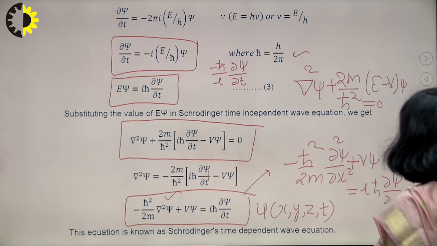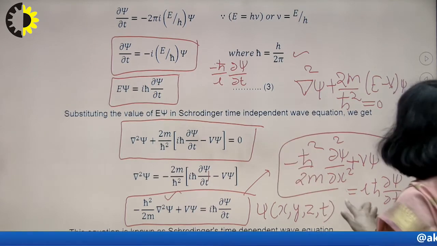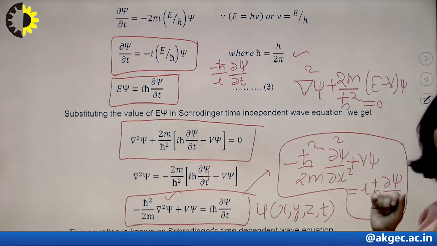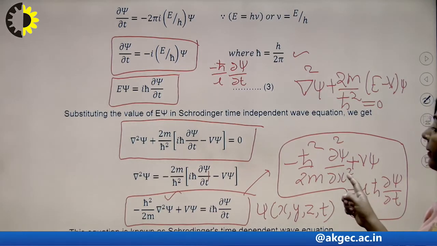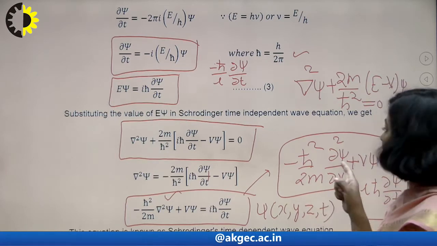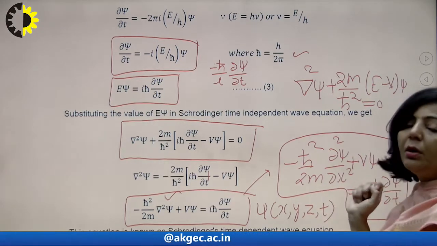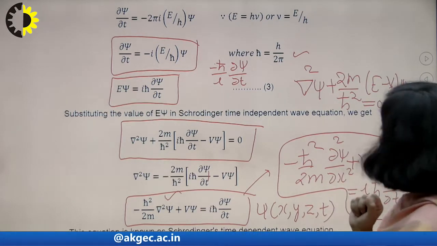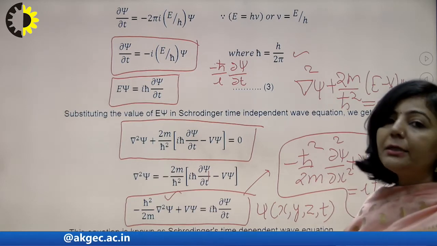That is the difference. Instead of that Laplacian operator, you will get this del square psi upon del x square, and in this case the movement of particle is only along x-axis. And if you will simplify this equation, you will get the wave function, and that wave function will be a function of x and t.